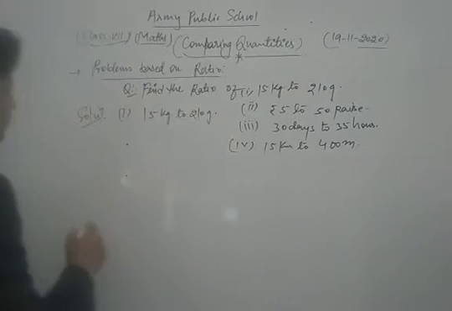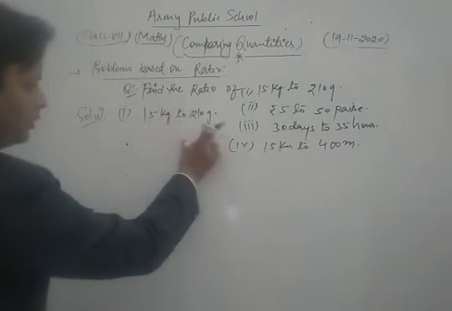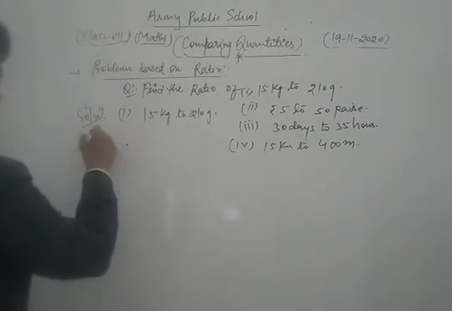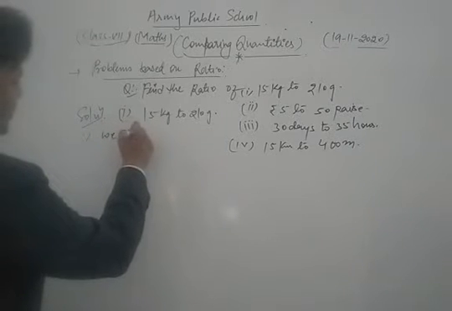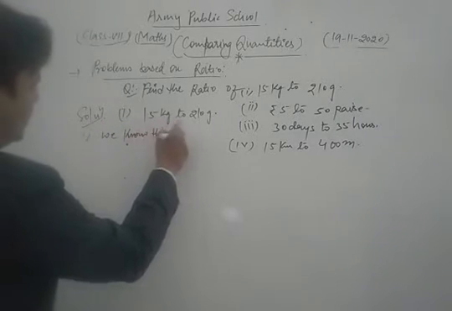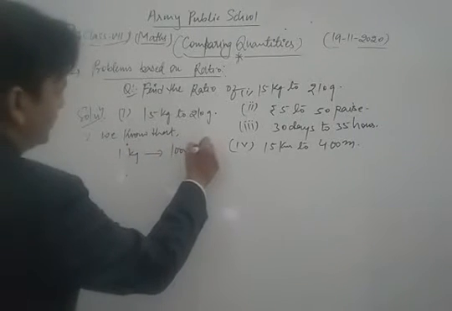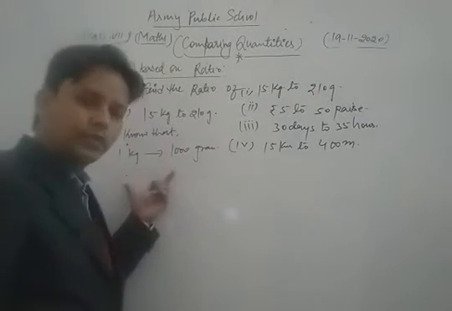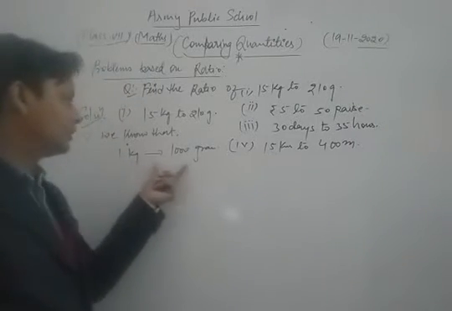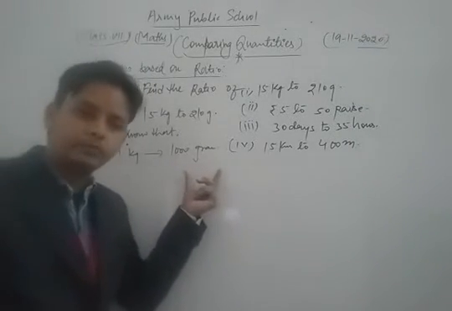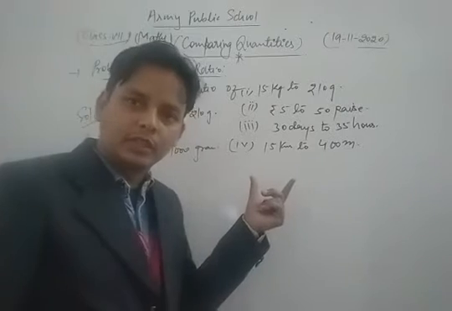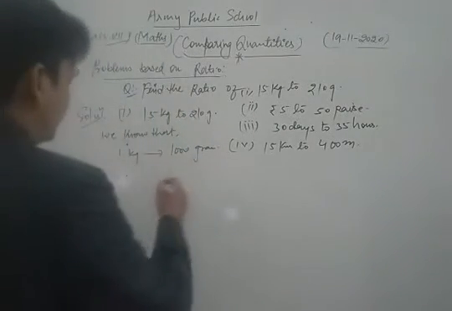So let's see here. First we convert kilogram into gram. We know that in 1 kilogram there are 1000 grams. First of all, you write it in this way: 1 kilogram is equal to 1000 grams.